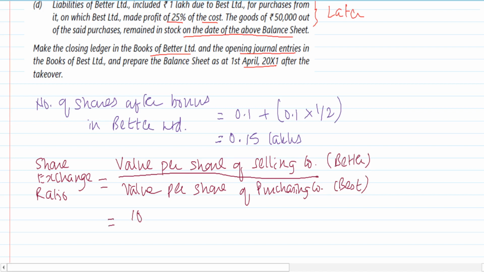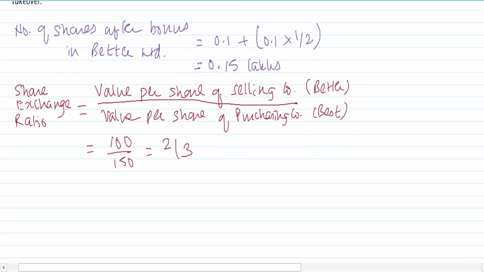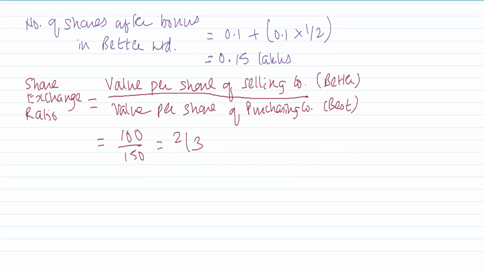So it is turning out to be 100 divided by 150. So that is 2 by 3. So share exchange ratio is 2 by 3. So this will give me the purchase consideration now.